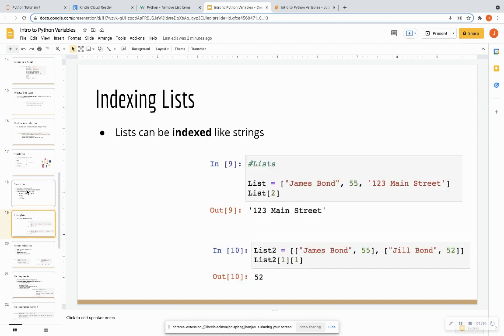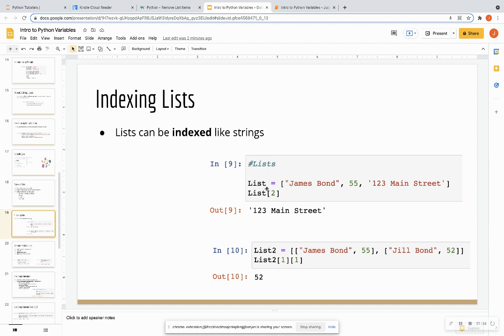So just like strings, we can index lists. And what indexing is, is that we pull out an item of that list. So in the example below, you can see that we initialize a list with 3 items in there: James Bond as a string, 55 as an integer, and 123 Main Street as another string.